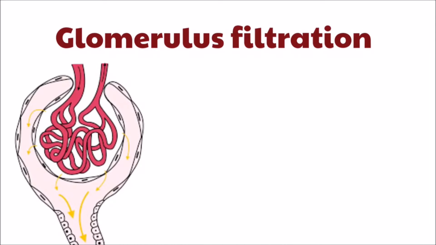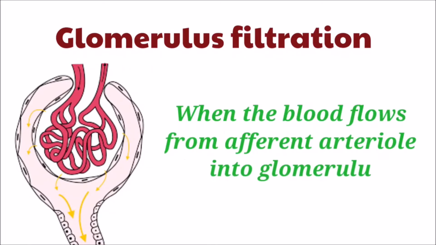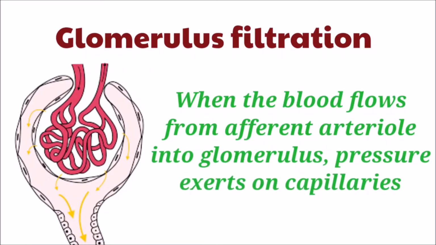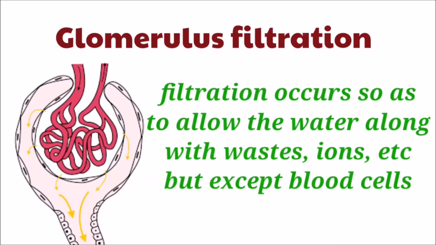Glomerular filtration. When the blood flows from the renal artery to the glomerulus through the afferent arteriole, and as pressure is exerted on the blood capillaries, the substances along with a lot of water are filtered into the PCT through the pores in between the podocytes. This is called glomerular filtration.